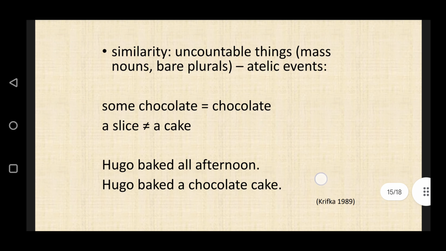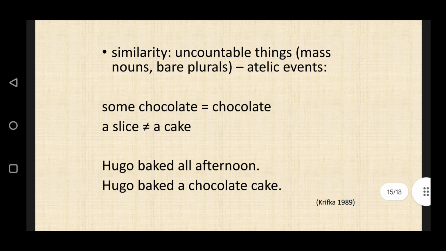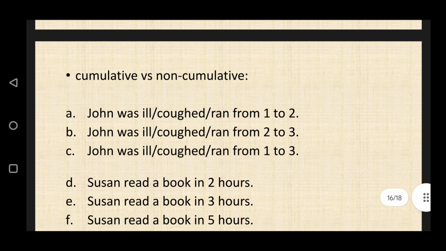Hugo baked all afternoon, or Hugo baked a chocolate cake. Krifka 1989: cumulative versus non-cumulative. John was ill from 1 to 2. John coughed from 1 to 2. John ran from 1 to 2. John was ill, coughed, or ran from 2 to 3. John was ill, or coughed, or ran from 1 to 3.